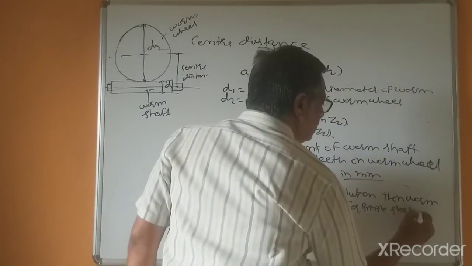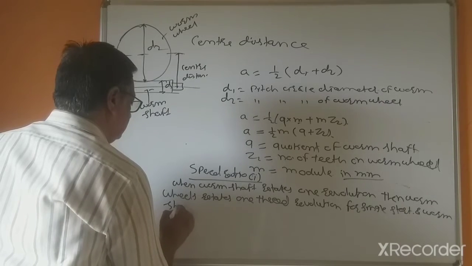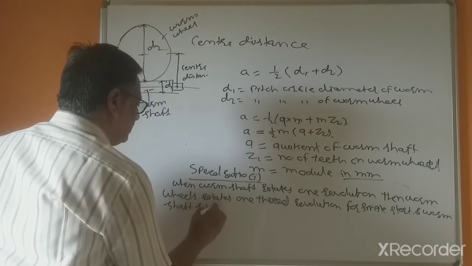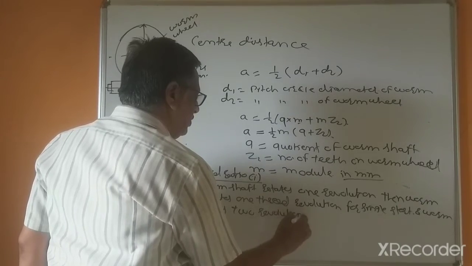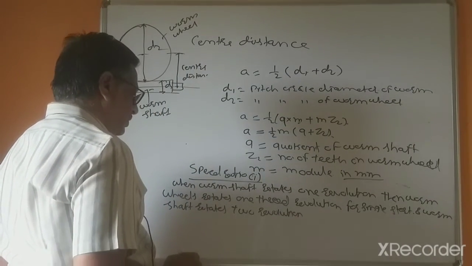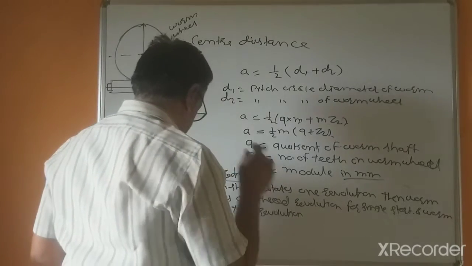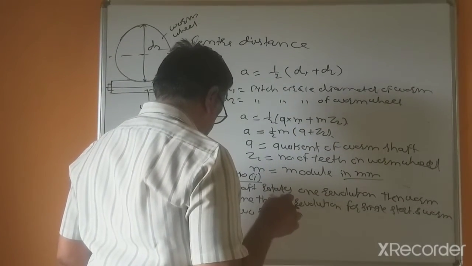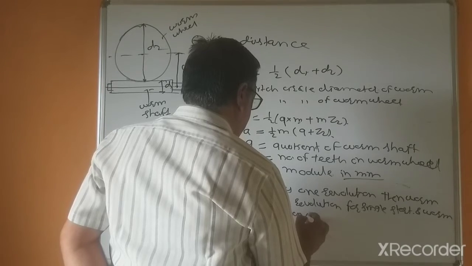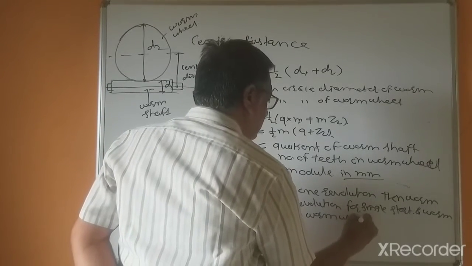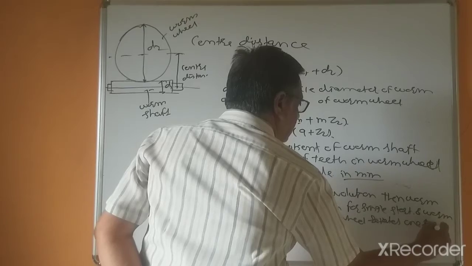and when the worm shaft rotates two revolutions, the worm wheel rotates one thread advanced.